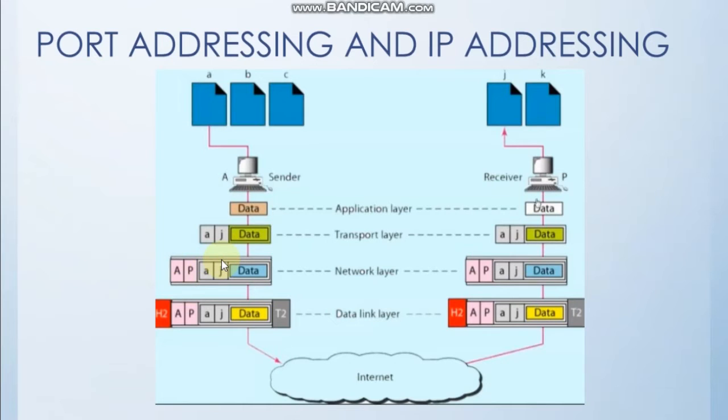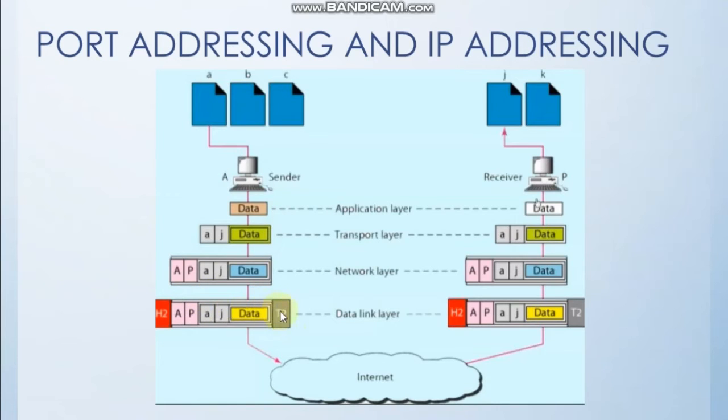From the network layer, the data is sent to the data link layer, where two more fields are added. The two fields being added are the MAC address in the header and error related information in the trailer. I am ignoring the error related information here because it wouldn't be needed. So H2 is basically the destination and the source MAC addresses.